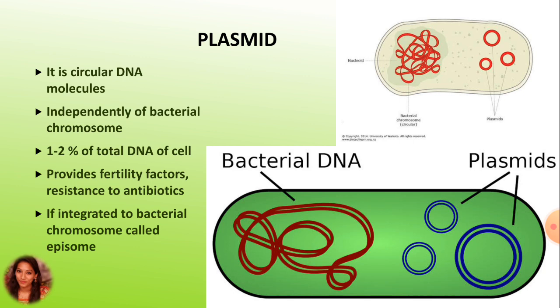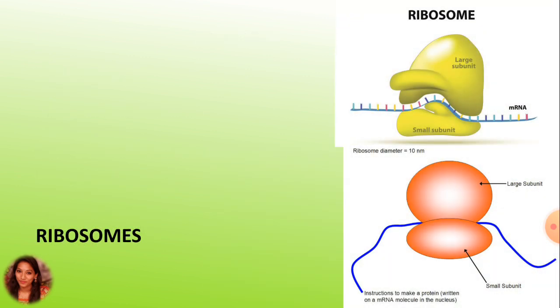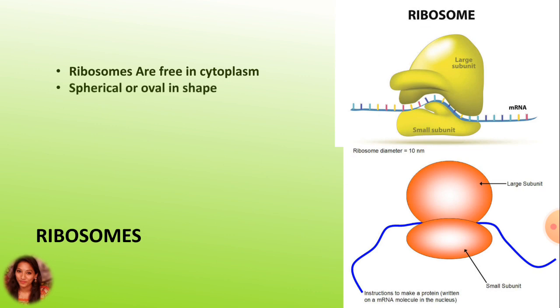Now, let us move towards our next organelle, which is ribosome. Here, the ribosomes are cell organelles occurring freely in the cytoplasm. They are spherical or oval in shape. They are of 70S type. Here the S is the Svedberg unit.